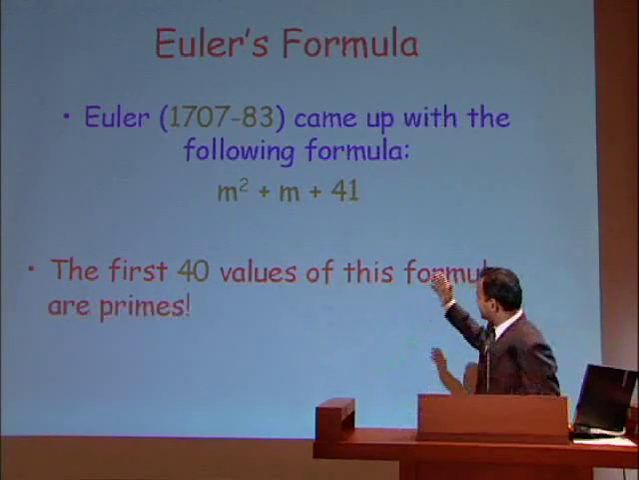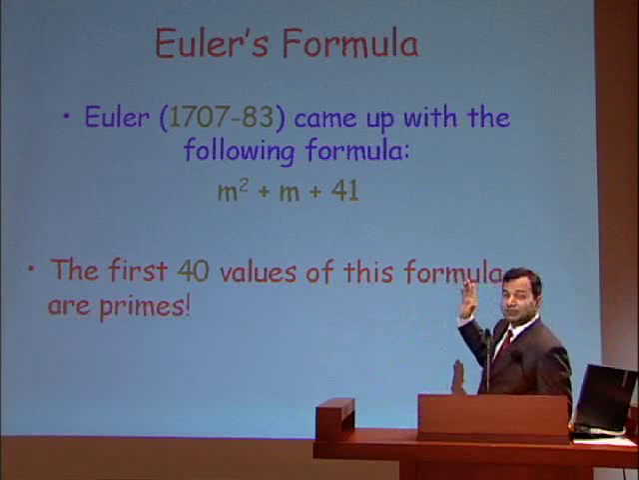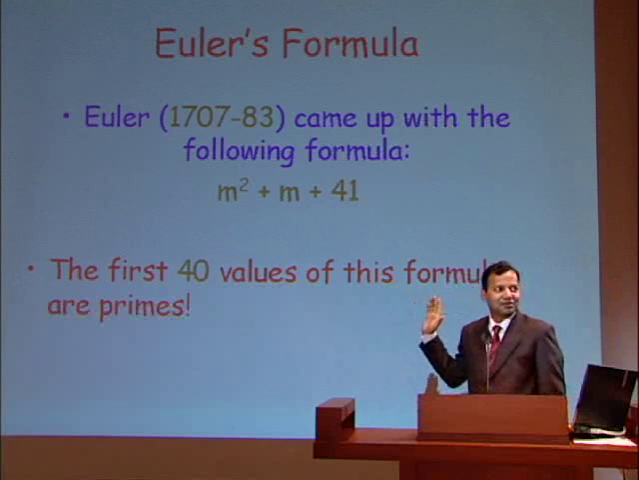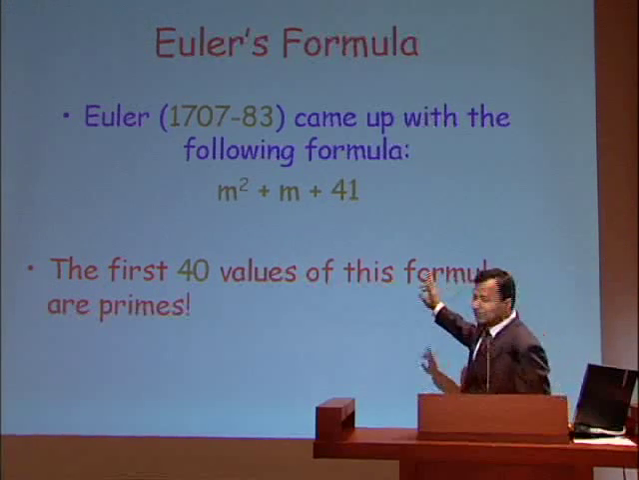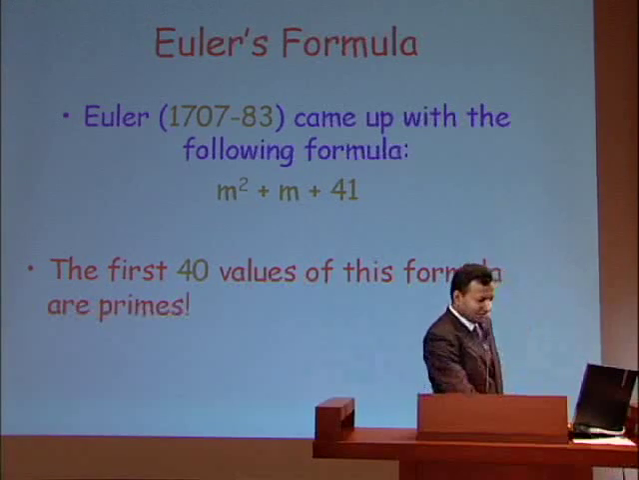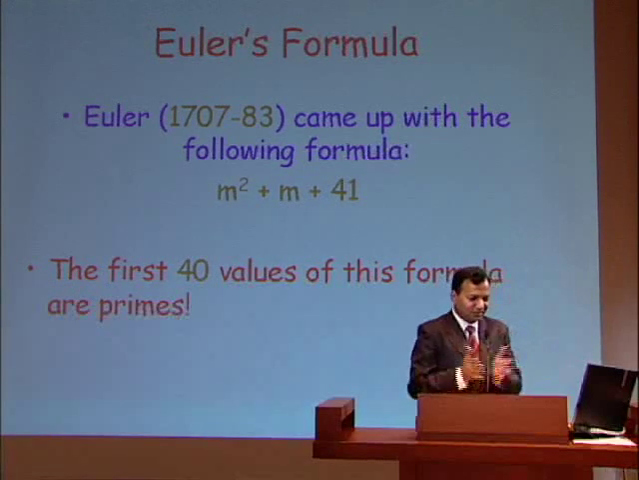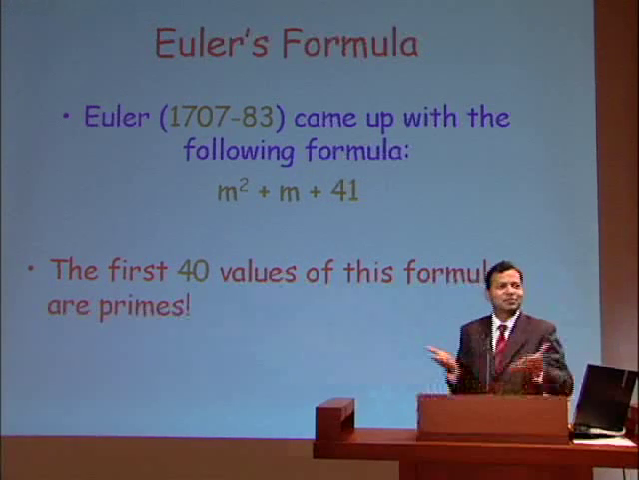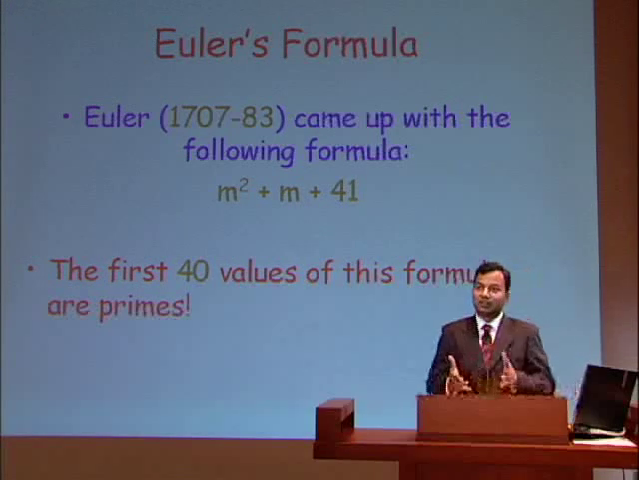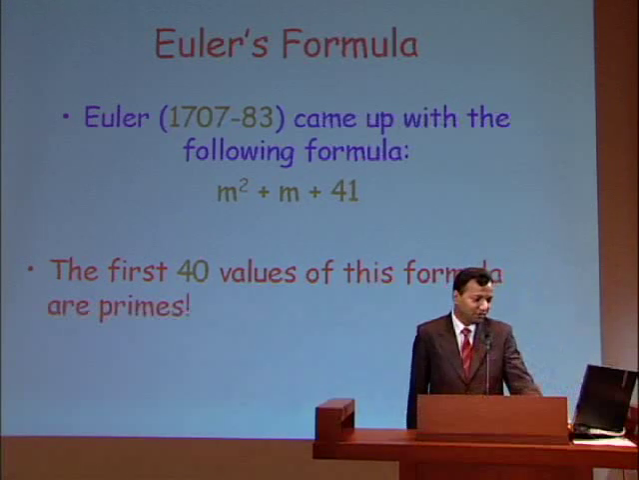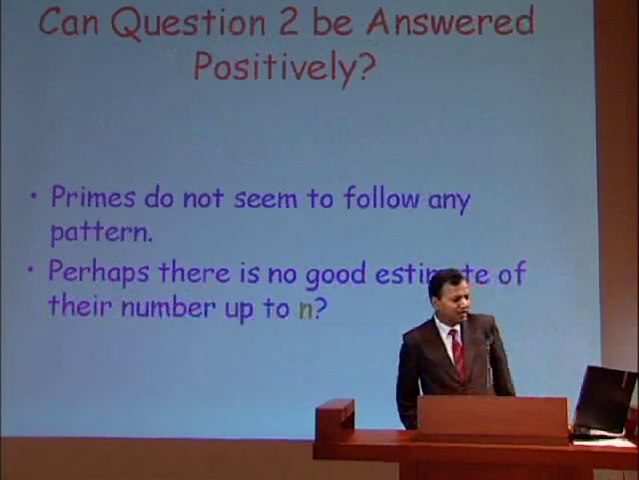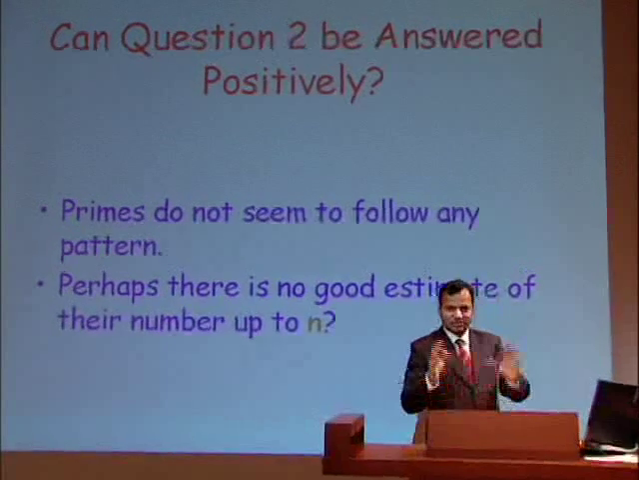A similar formula is m square plus m plus 79, if I remember it correctly. You can check me on this later on, but I think the first 78 numbers in that sequence are all prime. So it's very interesting. Why does this happen? I mean, m square plus m plus 41, such a seemingly innocuous looking formula, and the first 40 numbers in this sequence are all primes. We don't know why, even today.